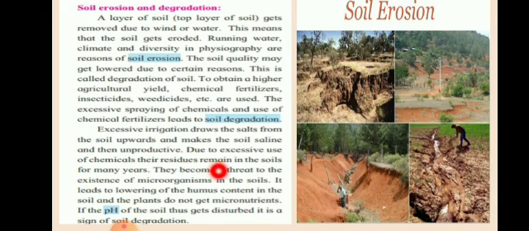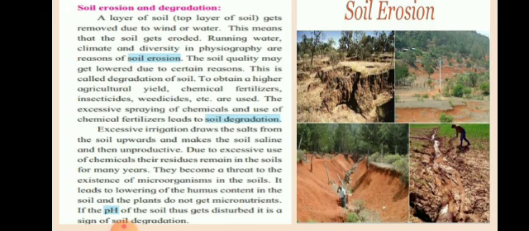They become a threat to the existence of microorganisms in the soil. So, we know very well that soil consists of various factors including the microorganisms. Now, these chemicals which remain in the soil, the extra chemicals which are not used, are in the soil. Now, this becomes a threat, that means dhoka, for the living things, that are the organisms in the soil.